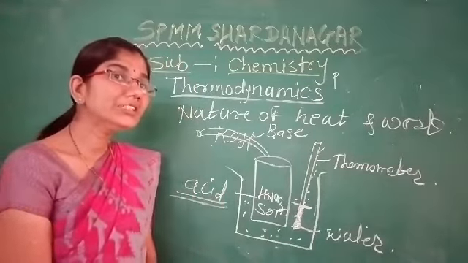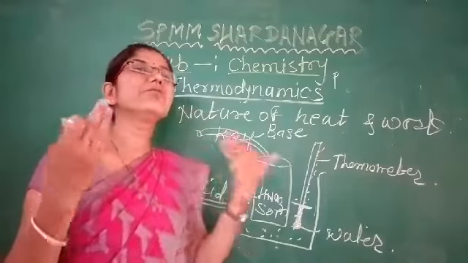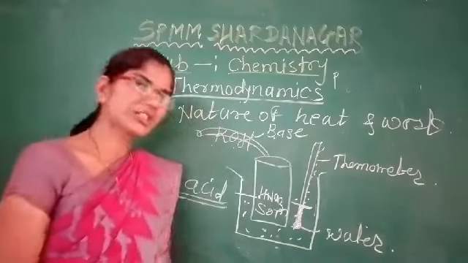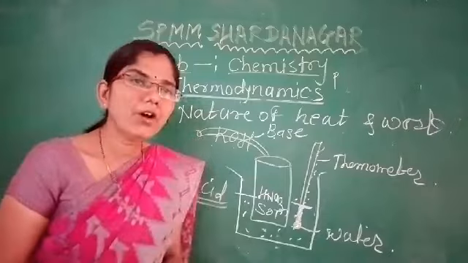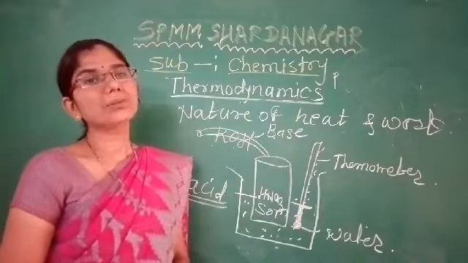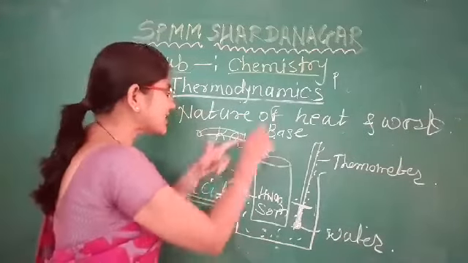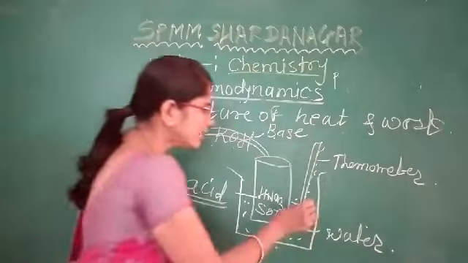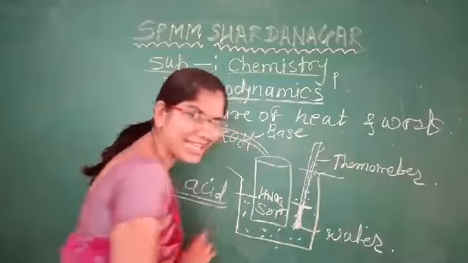In the neutralization reaction, some heat is evolved, that is, an exothermic process is carried out by the acid base reaction, and therefore the temperature of the water bath increases.